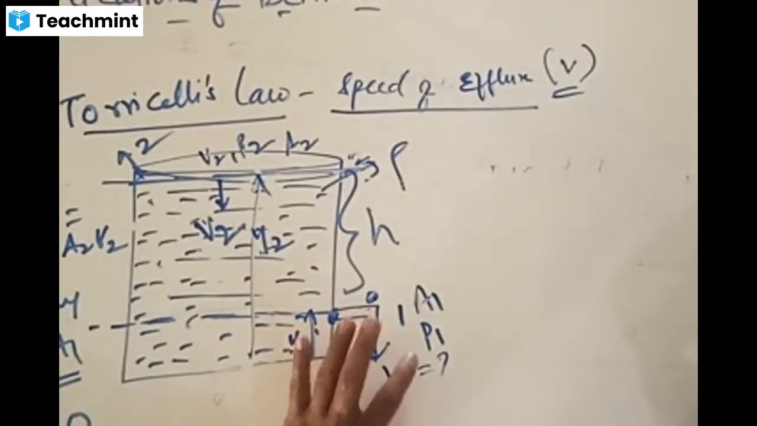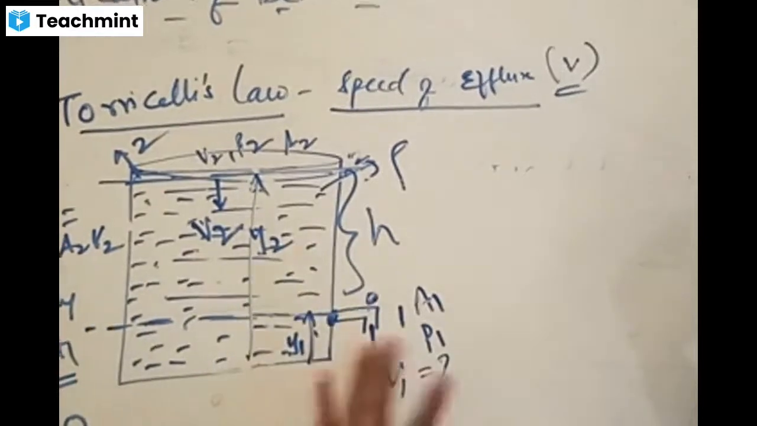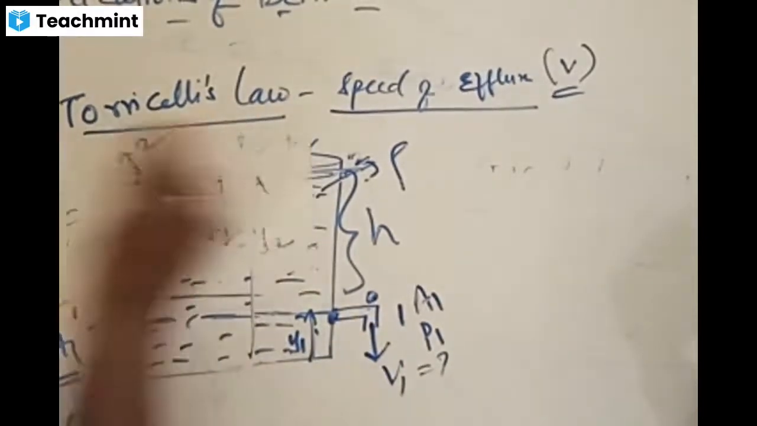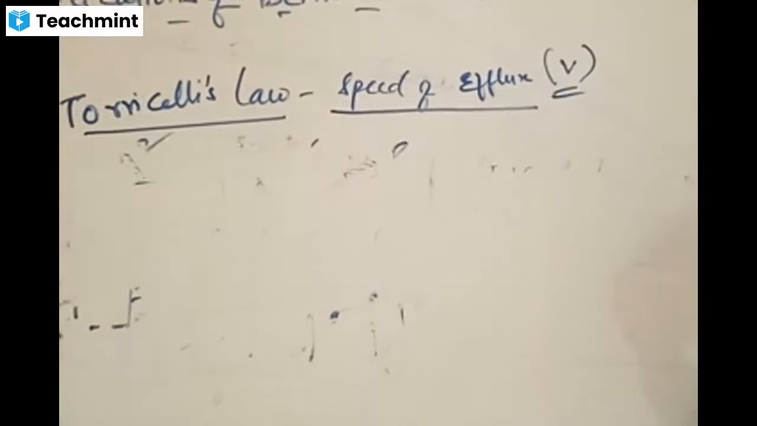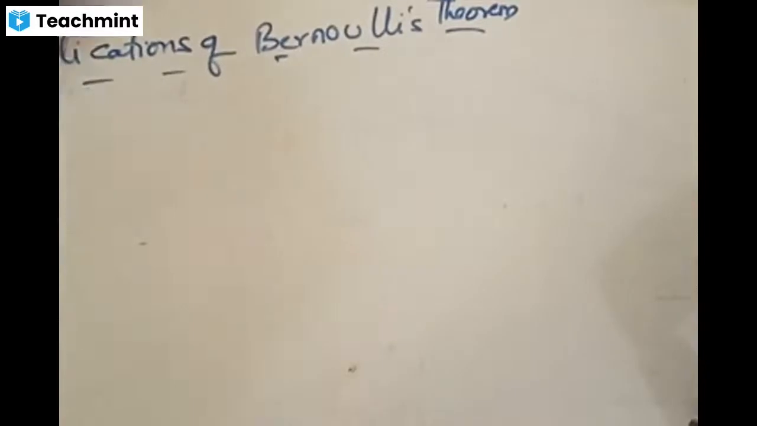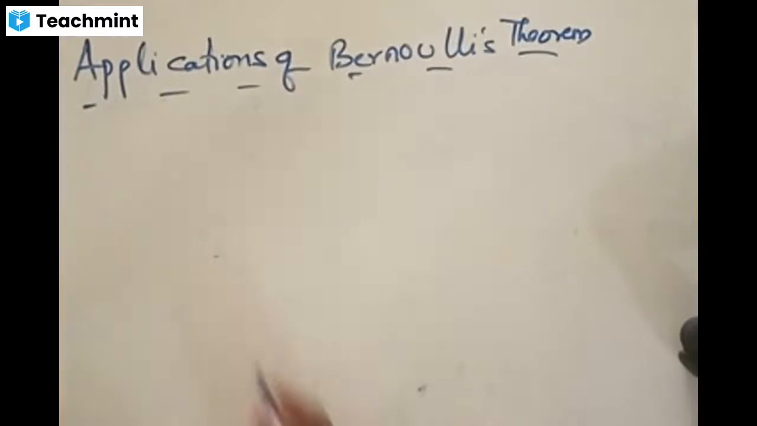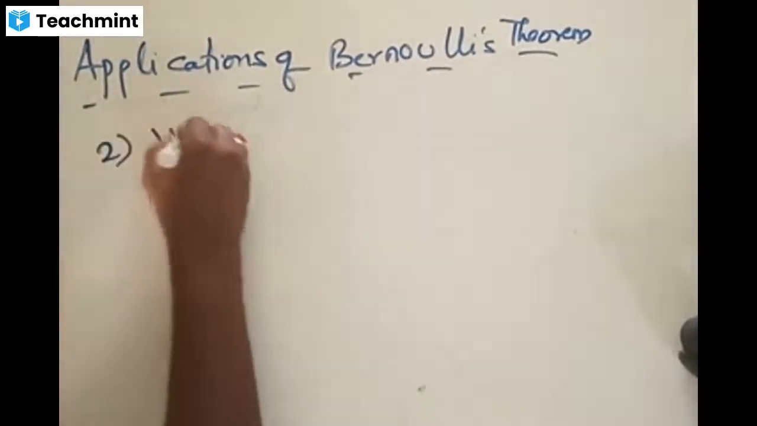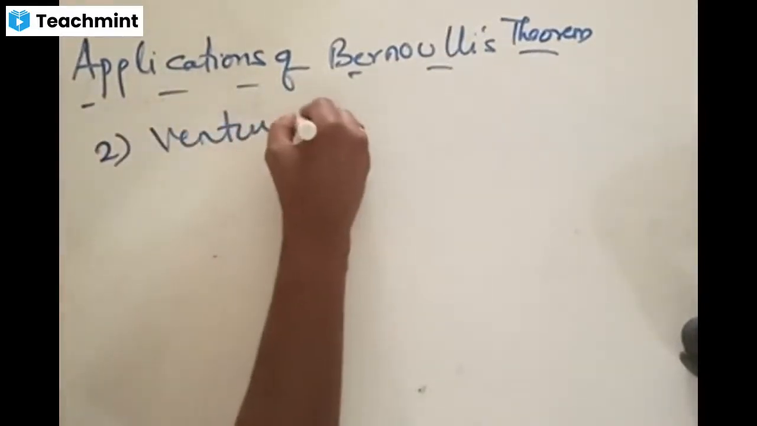We need to find V1, and accordingly we use some example, some setup like this. Go through it one more time. It becomes easy. That's it. Just try from your side. One more time, you'll get this. Shall I close this now? Yes, we'll now go to the second example. What is the second example? The second application of Bernoulli's theorem is the Venturi meter.